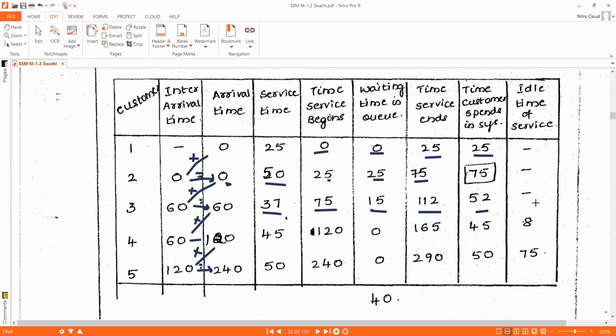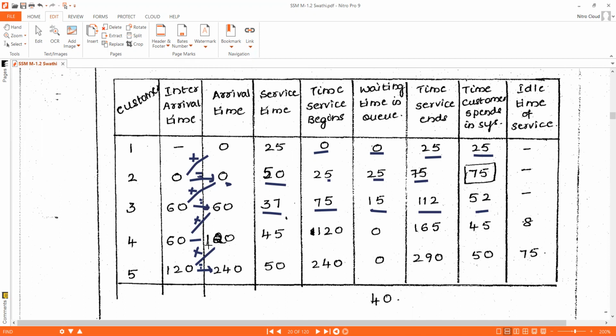Was the server idle? No. When the server is executing customer 2's job only, customer 3 arrived for the service. So the server was not at all idle. Okay. Next, customer 4. Customer 4 will arrive at simulation clock time 120. At that time, was the server busy or free? Server is free. The server finished customer 3's job at simulation clock time 112.